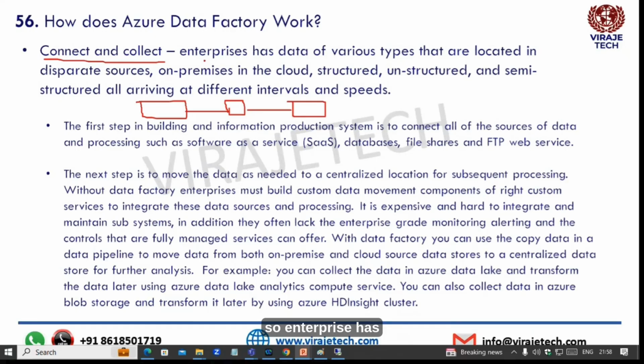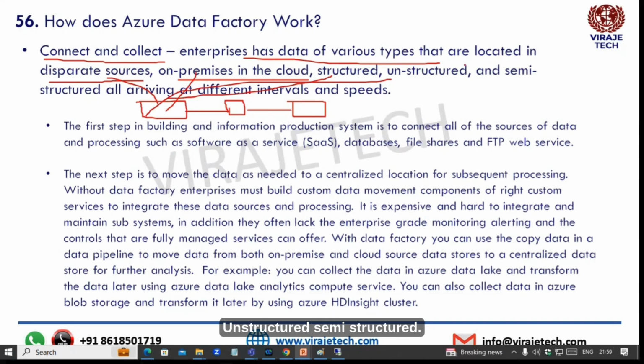So the enterprise has data of various types that are located in disparate sources, on premises and in the cloud, structured, unstructured, semi-structured. So the data will be here. From here, our ADF, Azure Data Factory, will collect different types of data.